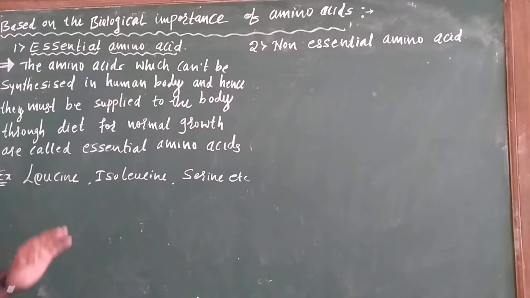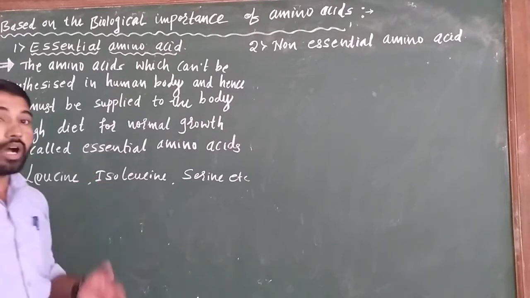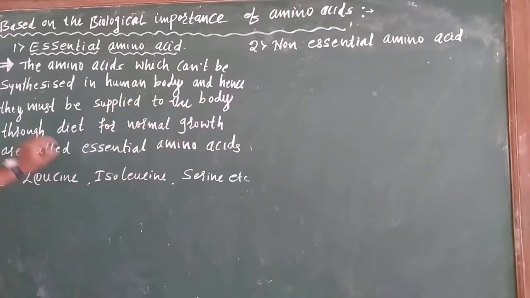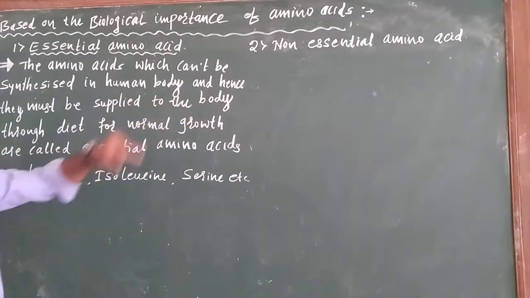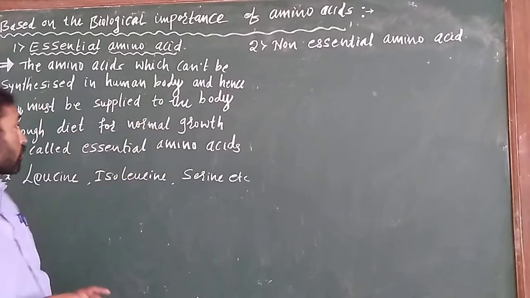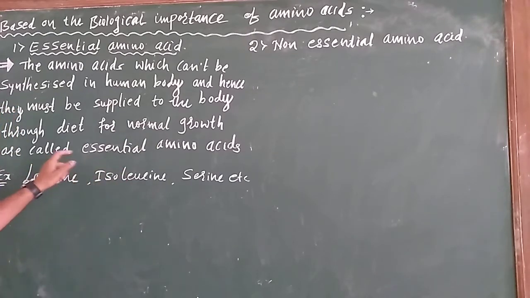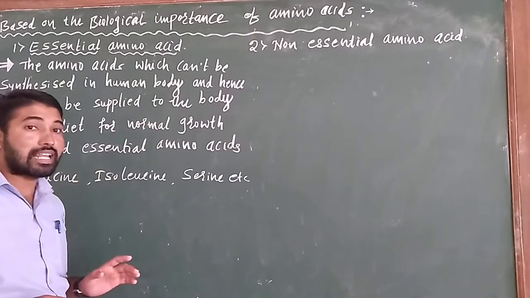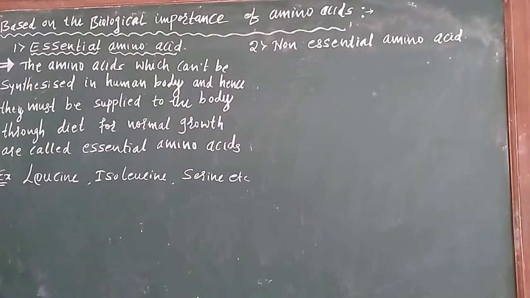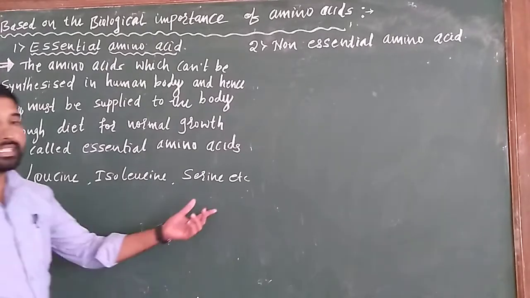For normal growth, some amino acids are a must, but our body can't synthesize them. Hence, they must be supplied to the body through diet for the normal growth of the human body. That type of amino acids are known as essential amino acids. Examples of that are leucine, isoleucine and serine, etc.